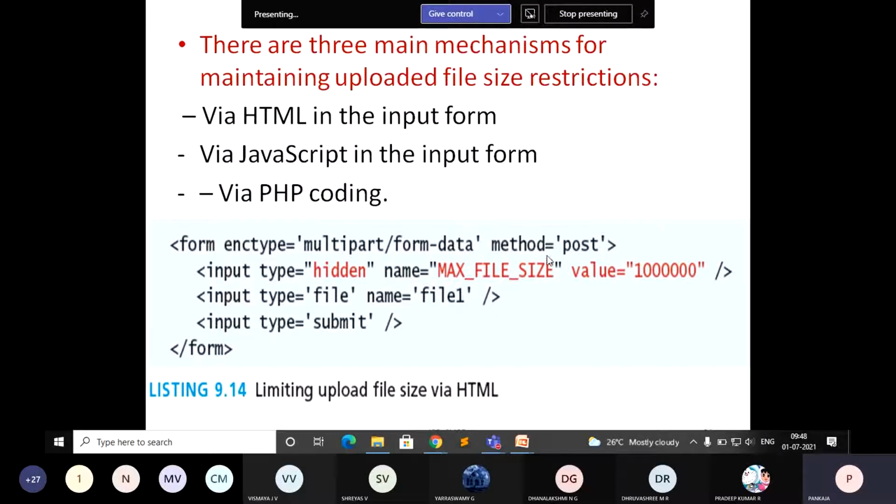Here you can observe this is done using the HTML form. Input type is equal to hidden, name is equal to MAX_FILE_SIZE, and value is equal to how many bytes. Whatever file size you want to specify, you can specify it here, but it should be in terms of bytes. This value is going to be compared with the file you are going to upload. For that you need to write the script. So input type is equal to file, name is equal to file, and input type submit. This is a simple form you are going to create.